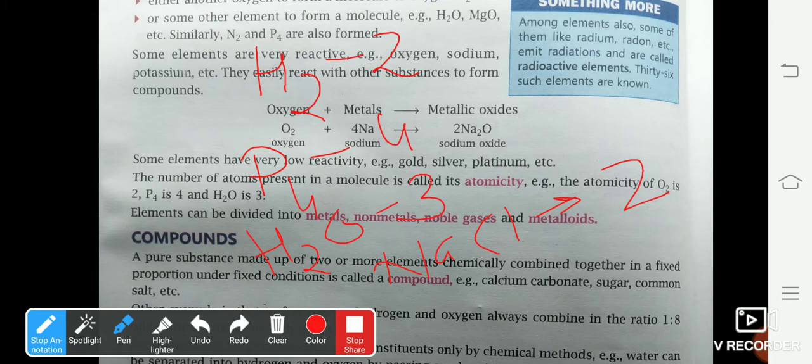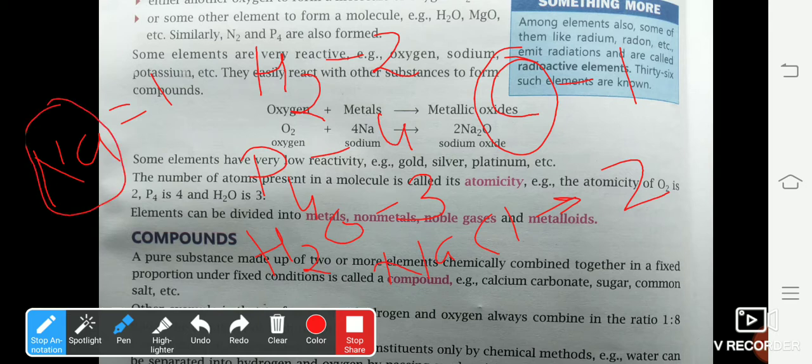In simpler words, the number of atoms present in a molecule is called its atomicity. If I say carbon, its atomicity is 1 because it contains only one atom of carbon. Sodium, its atomicity is again 1 because it contains only one atom of sodium.